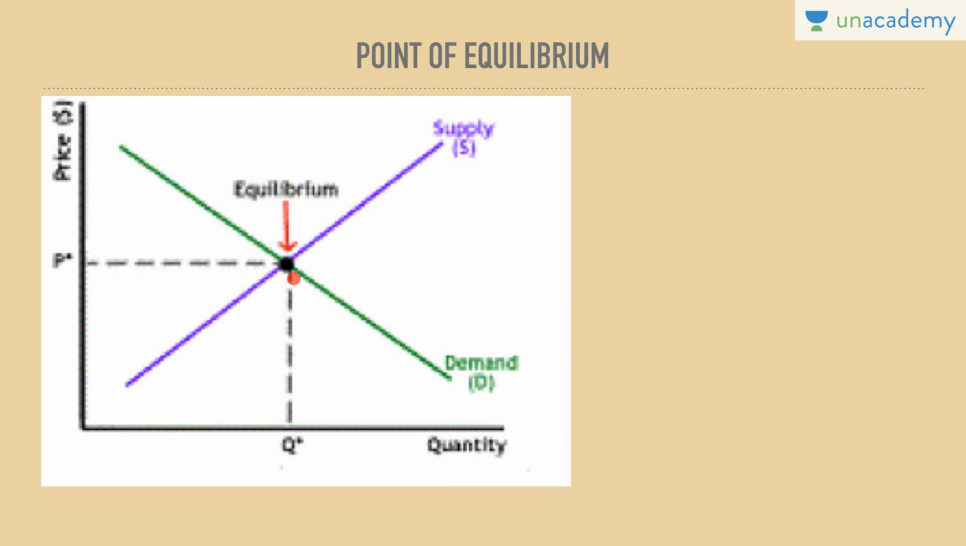Hence, this price is known as equilibrium price. A buyer would be willing to purchase this much quantity at this price. On the other hand, a supplier would be willing to supply this much at this particular price. Hence, this is known as equilibrium quantity. So, equilibrium price, equilibrium quantity, market equilibrium, these are the concepts which come up in the concept of demand and supply.